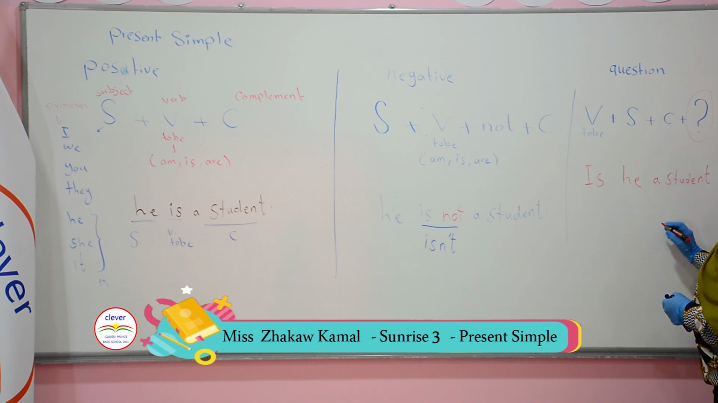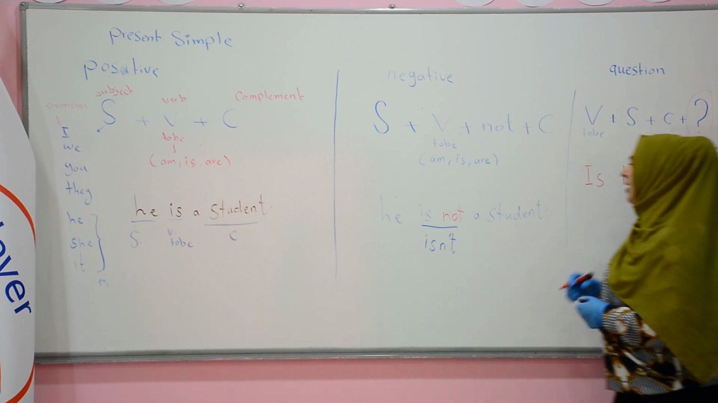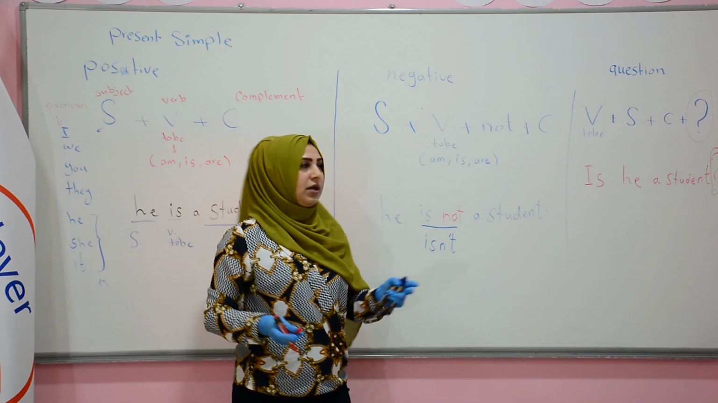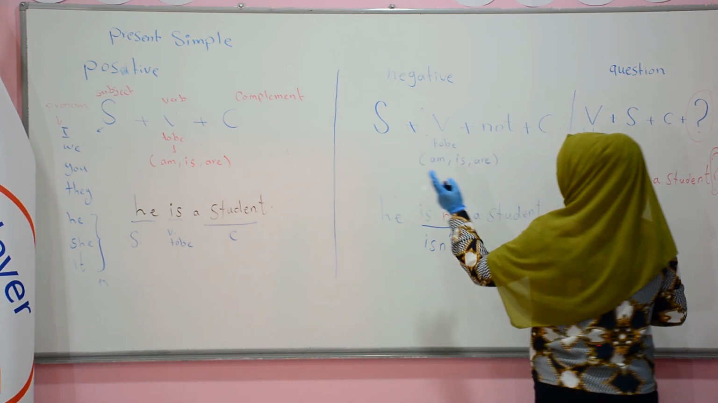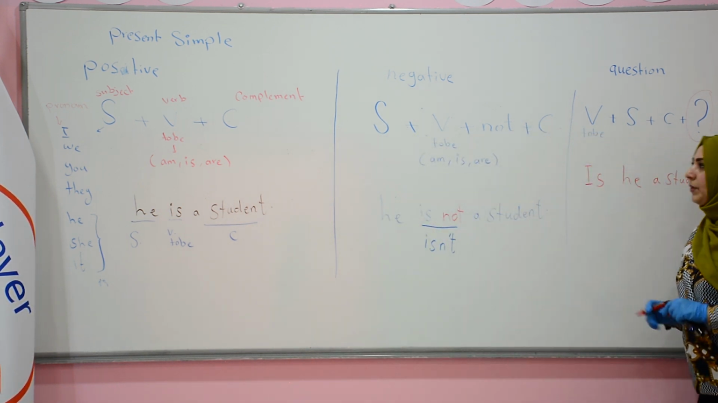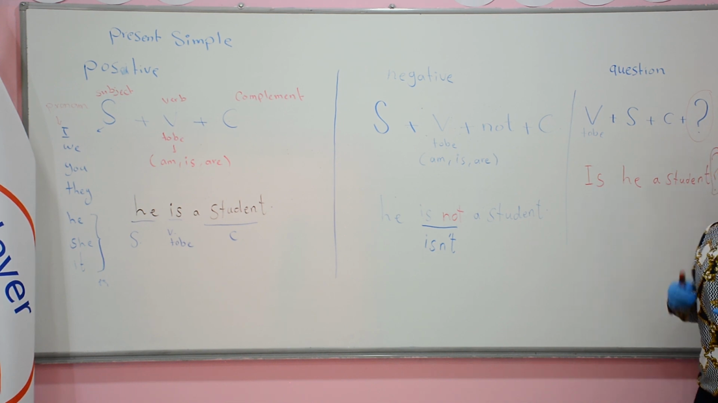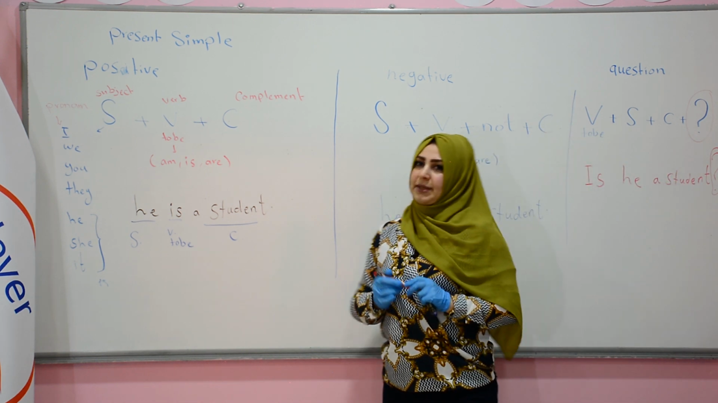Is he a student? But don't forget the question mark. Don't forget that, okay? If you forget the question mark, it will not be a question sentence. It will be a positive sentence, okay? We just say, is he a student? That's all in present simple.